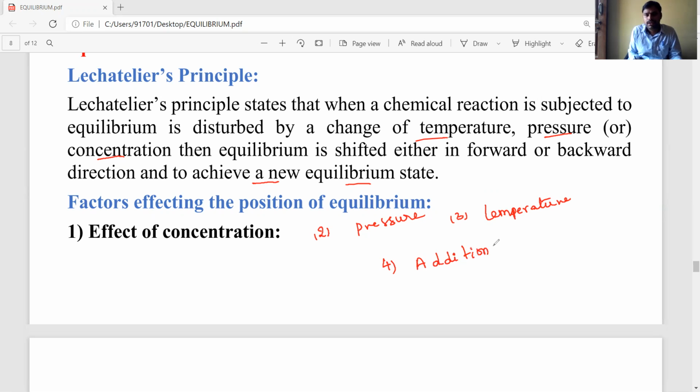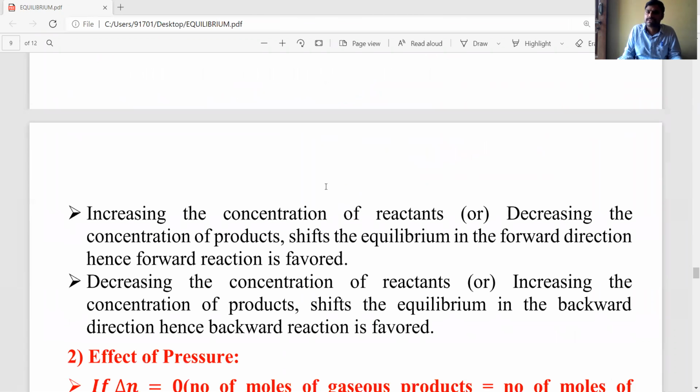Students, these are the main important factors affecting the position of equilibrium. Now we need to explain how these factors change the equilibrium position.